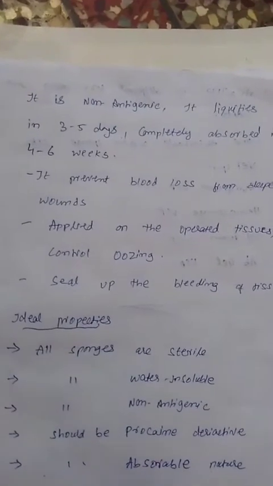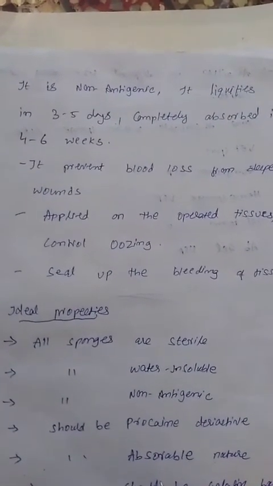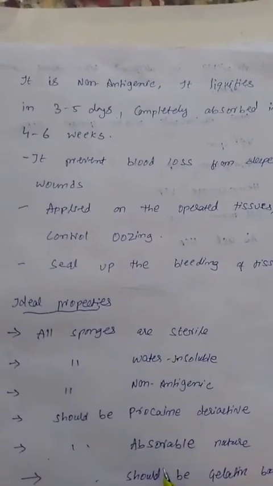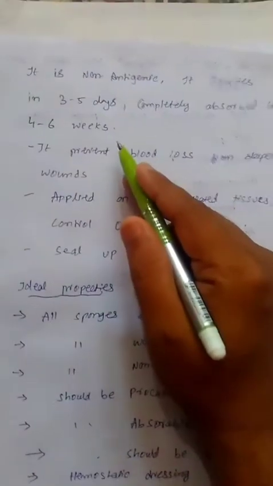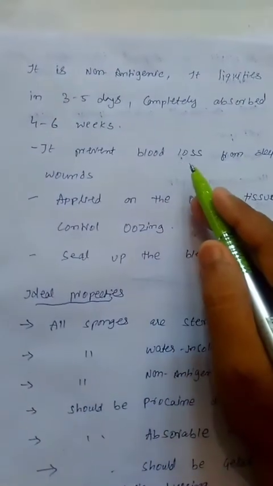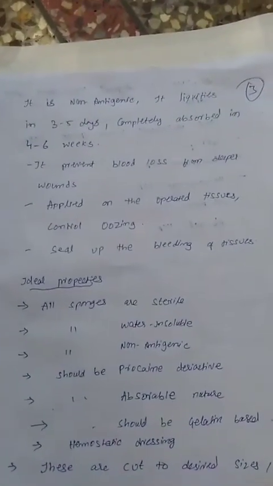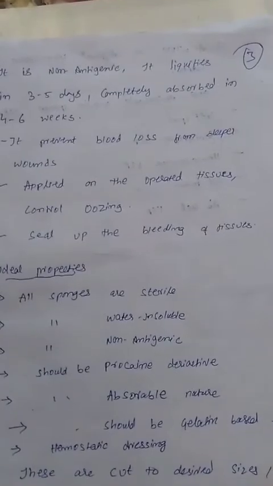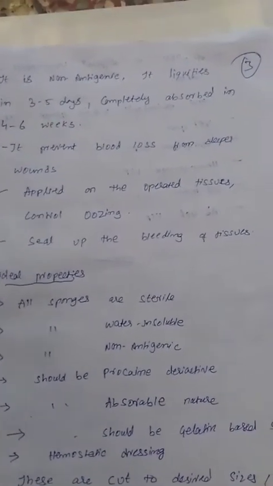Okay, it is non-antigenic. It liquefies in 3 to 5 days and is completely absorbed in a week. It may prevent the loss of blood from deeper cuts and wounds. It is applied on operated tissues and controls the oozing. It seals up the bleeding tissues. Okay, this is about the sponge.